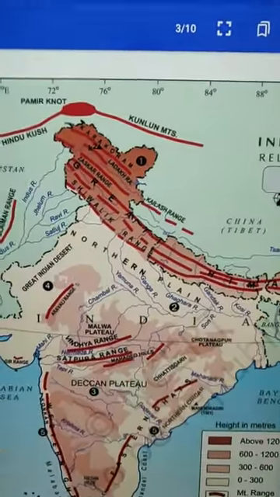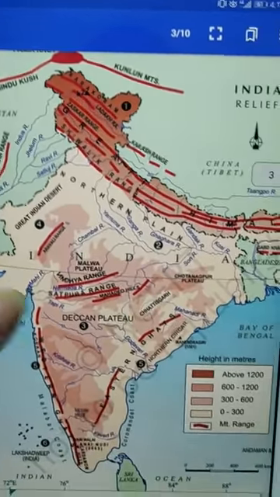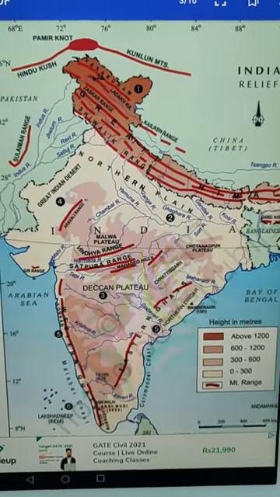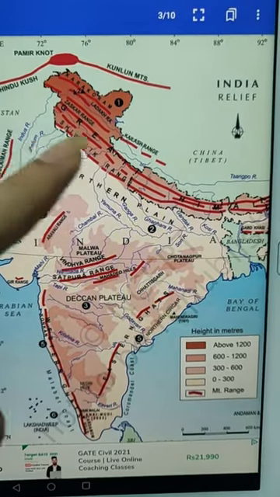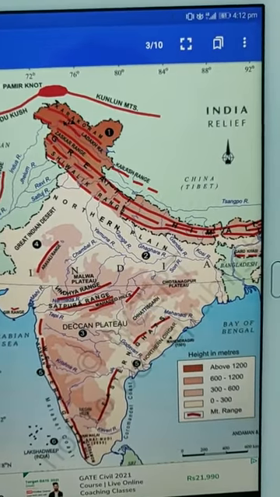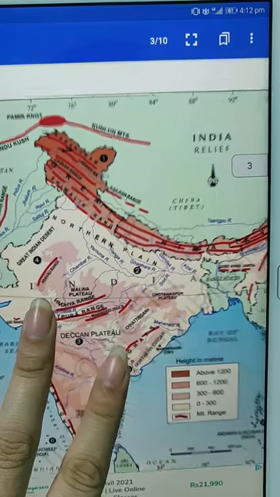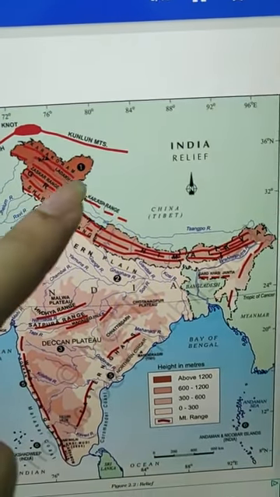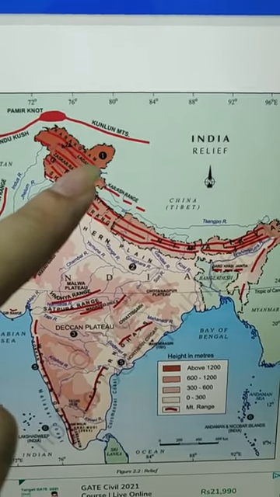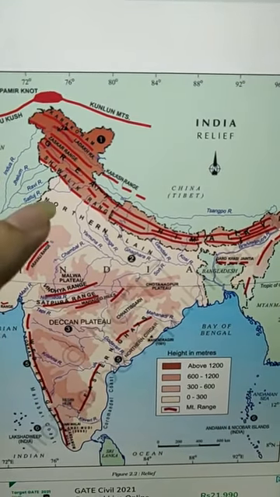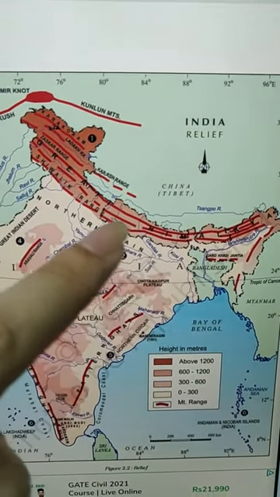Now before moving on to the Shivalik range, look here at this map. I told you there are 6 physical features of India. Now numbers are given and the names of the physical regions are given. So let's have a look at which physical region is located in which part of India. See here. The first one, the Himalayas, which I am explaining right now. The second one is the Northern Plains. Can you look here? Northern Plains. The area below the Himalayas.